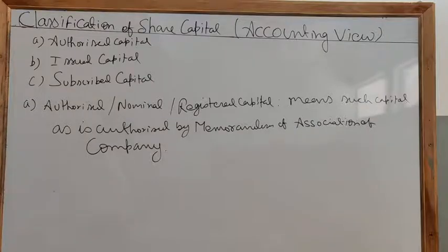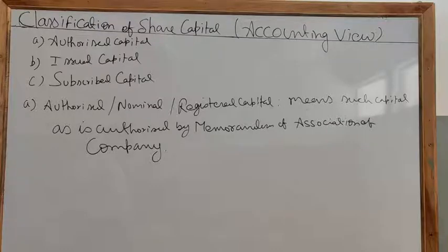It is stated separately for each class of share. You may have different types of preference shares, and you may have equity shares. So authorized capital is to be stated separately for each class of shares, that is preference share and equity share, and it is the maximum amount of share capital under each class or kind of share which a company can issue for subscription. Authorized share capital under each class, equity or preference, may be more than or equal to the issued share capital, but cannot be less than issued capital.